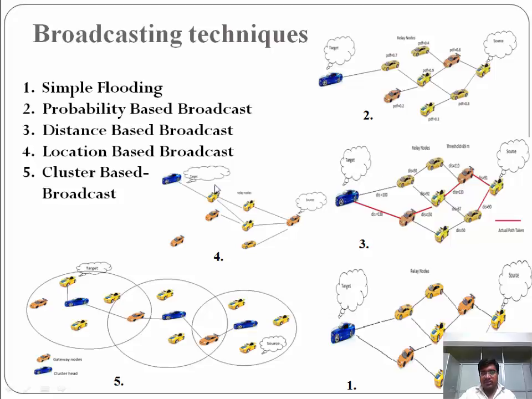Fourth one is location based spreading, which is shown here. Here the help of GPS is taken to track the location of the receiver, so that the sender can send the packet only in the direction where the receiver is. Last one is cluster based flooding. In cluster based broadcast, only the vehicles which are elected by the vehicles in the cluster as a cluster head can rebroadcast in the network.